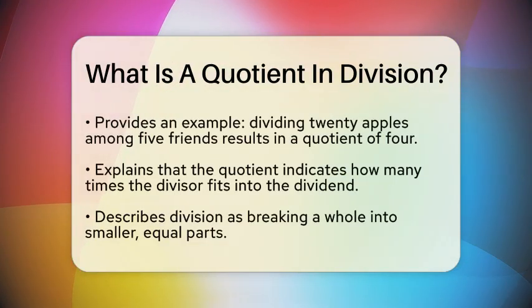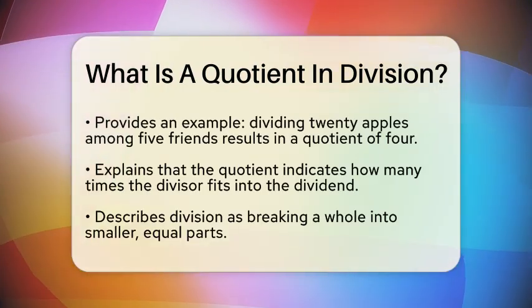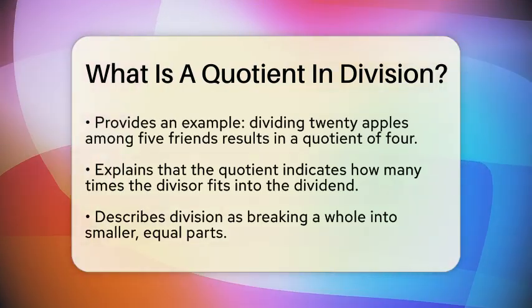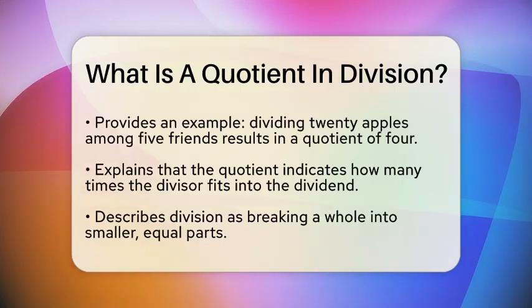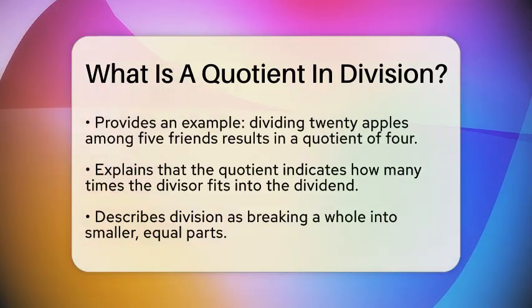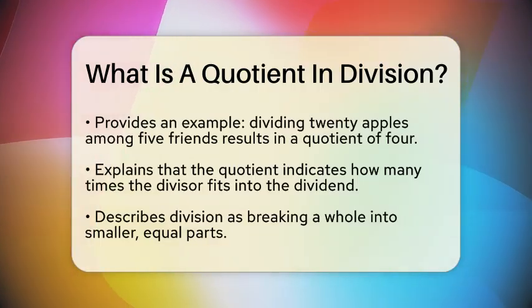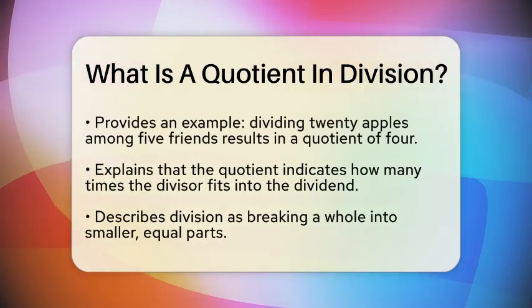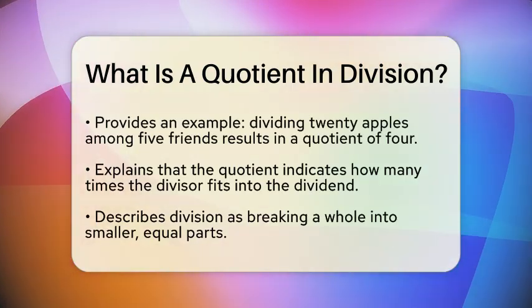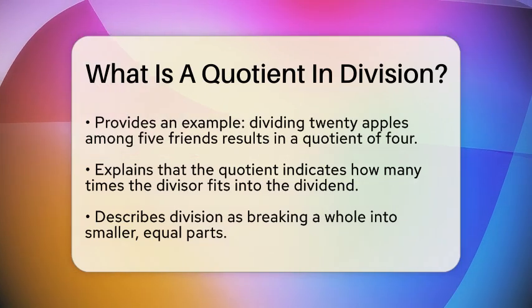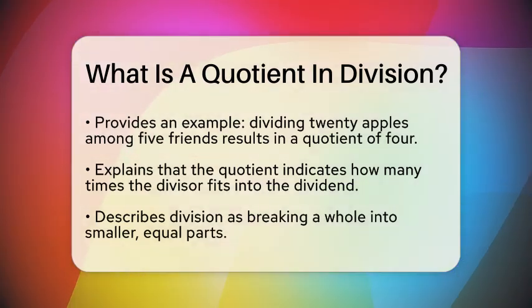The quotient tells us how many times the divisor fits into the dividend, or how many equal parts the total is split into. Division is like breaking a whole into smaller, equal pieces. If the division is exact, the quotient is a whole number. If not, the quotient can be a decimal or a fraction. For example, dividing 7 by 3 gives approximately 2.33. This means the divisor fits into the dividend 2 whole times with a little left over.